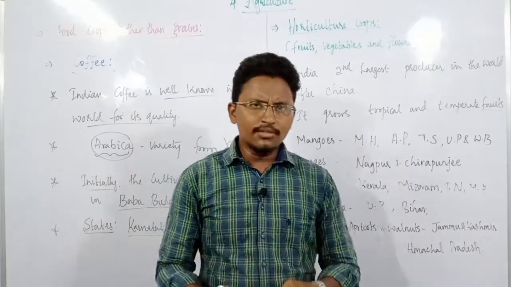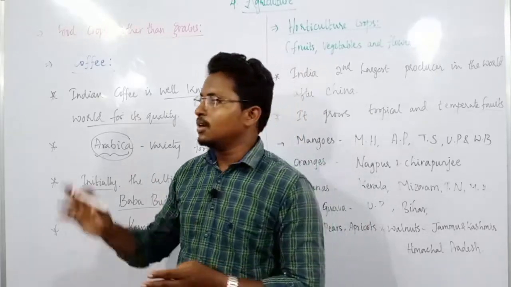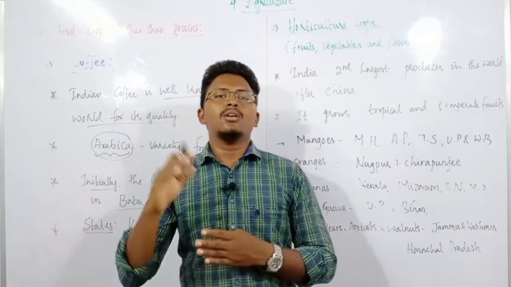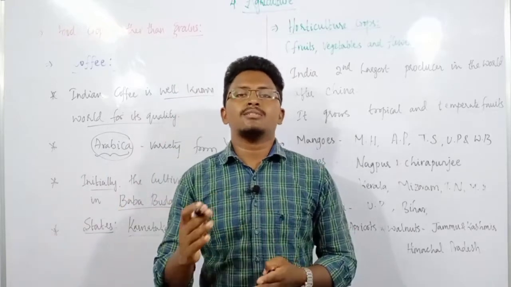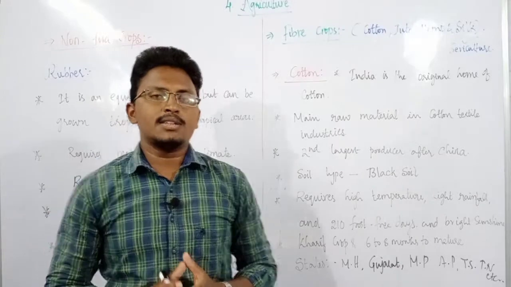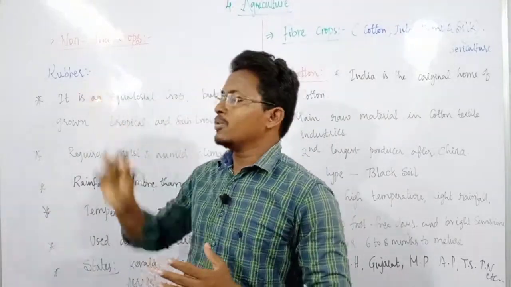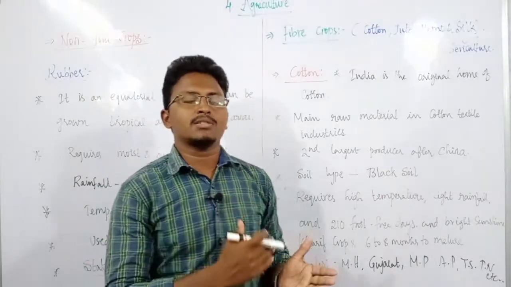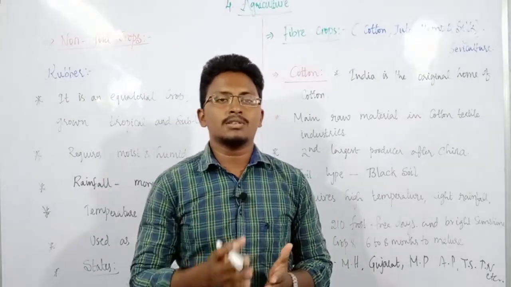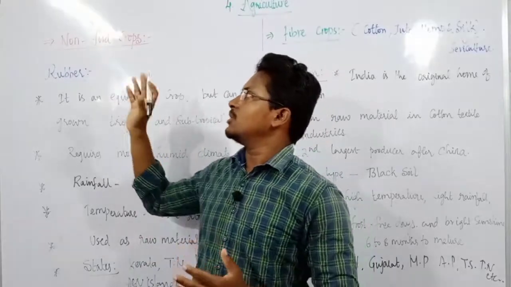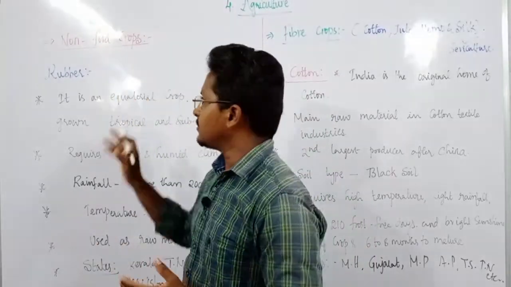With this we have completed food crops other than grains. Next we will discuss non-food crops such as cotton as well as jute. Now let us discuss non-food crops, beginning with the crop known as rubber. Till now we have discussed food crops and also food crops other than grains. Now let us discuss non-food crops. In that, first let us start with rubber.